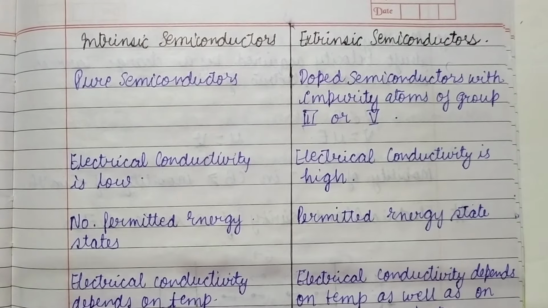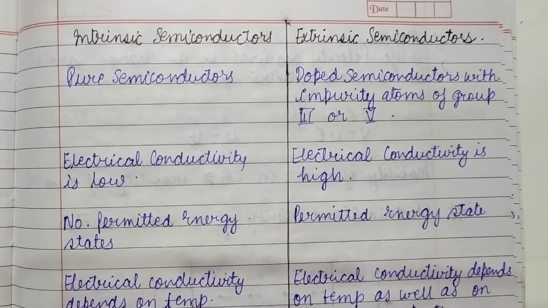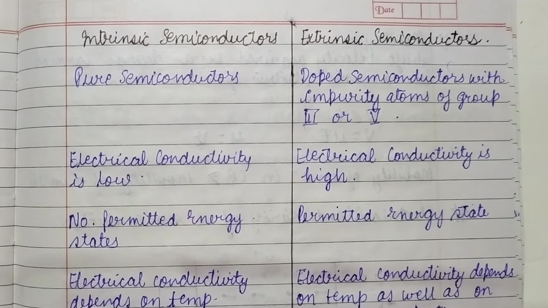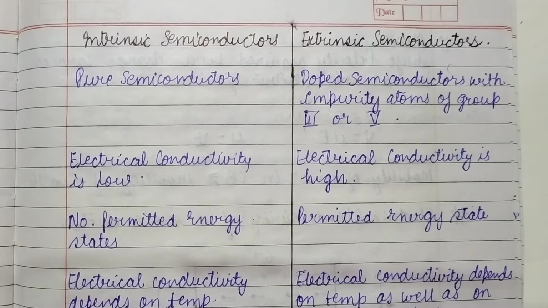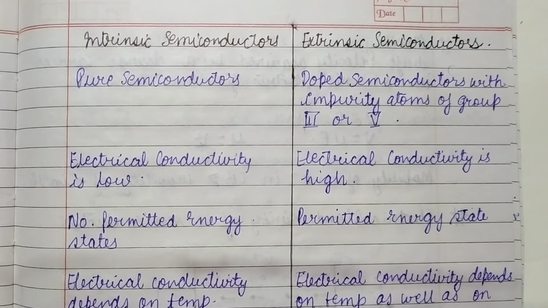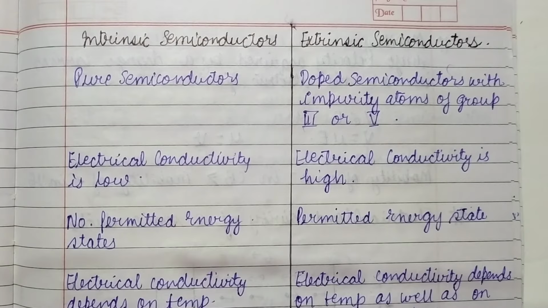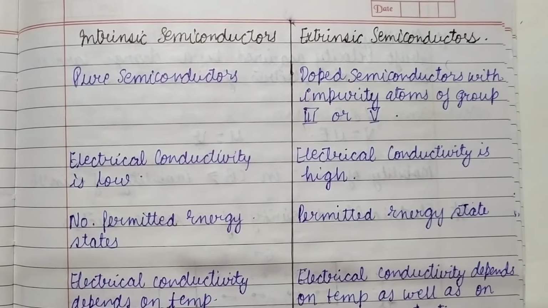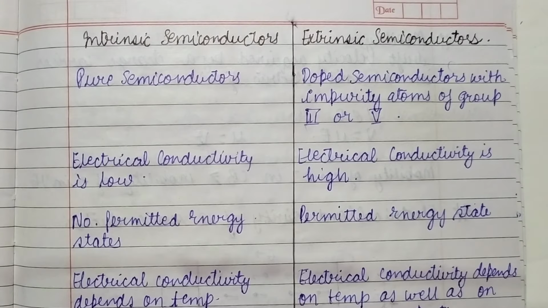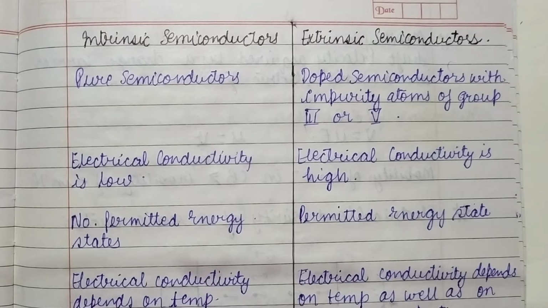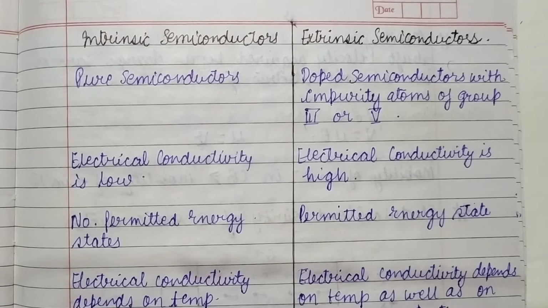If we talk about the second difference, electrical conductivity is low in the case of intrinsic semiconductors. Why? Because we already know that they are pure semiconductors. That means they do not have external impurities which enhance the conductivity of the semiconductor. Whereas in extrinsic semiconductors, the electrical conductivity is high because external impurities which enhance the conductivity are added. Also, in intrinsic semiconductors there are no permitted energy states, whereas in extrinsic semiconductors there are various energy states, or some allowed energy states.